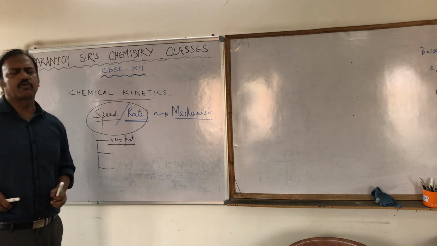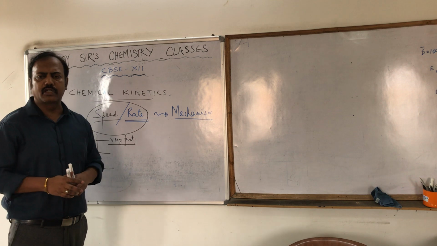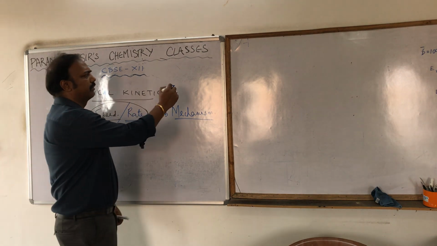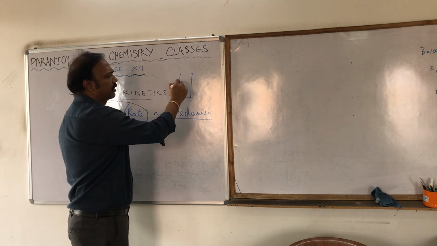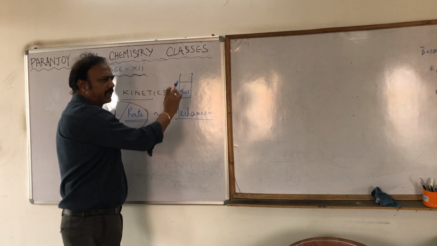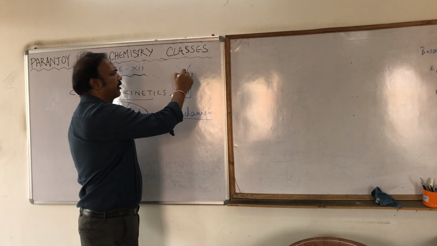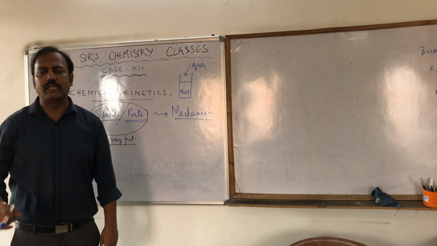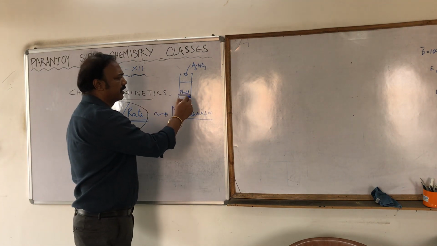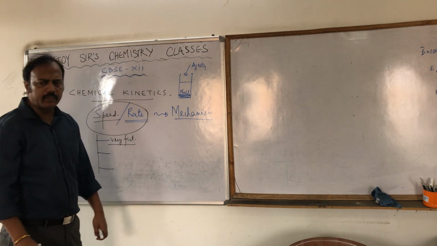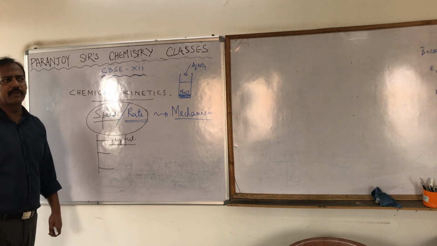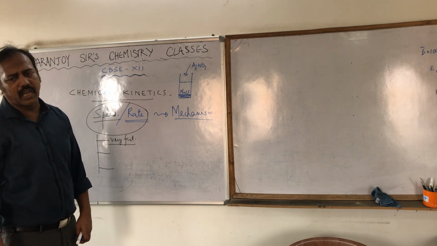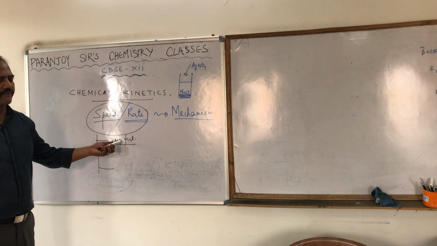For example, you have done so many reactions in the laboratory which are very fast. If you take some sodium chloride solution in a test tube and add some silver nitrate solution, as you add the silver nitrate, immediately you observe a white precipitate that is formed. So some chemical reaction is taking place instantaneously, very, very fast. That type of chemical reaction is categorized under very fast reaction.